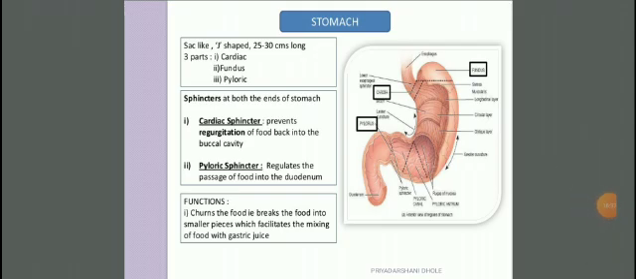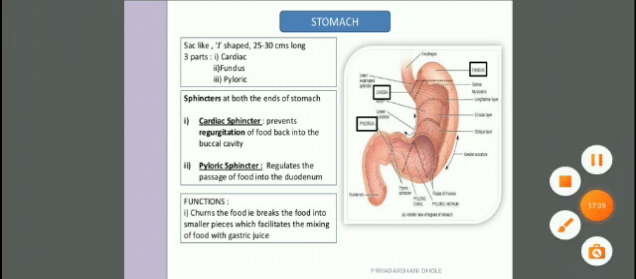Next part is the stomach. It is sac-like, J-shaped, 25 to 30 centimeter long. It shows three parts: cardiac, fundus, and pyloric. Now the sphincters are at both ends of the stomach: the cardiac sphincter and the pyloric sphincter. The cardiac sphincter prevents the regurgitation of food back into the buccal cavity, and the pyloric sphincter regulates the passage of food into the duodenum.